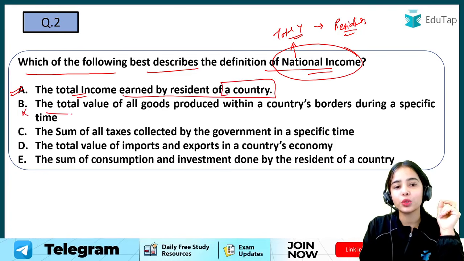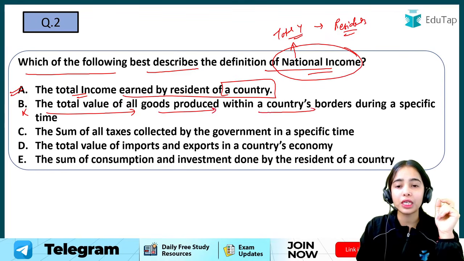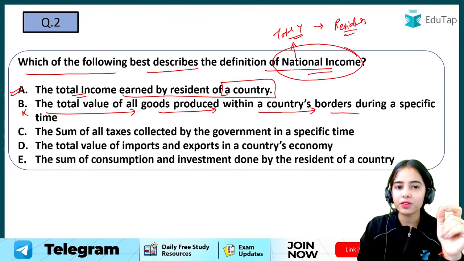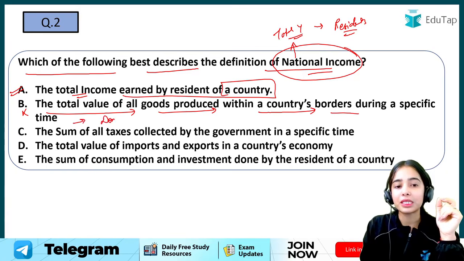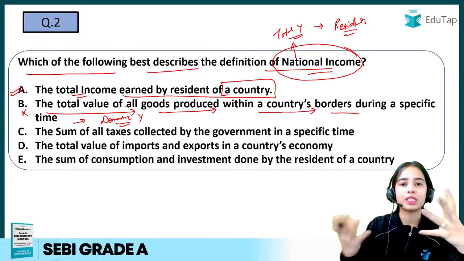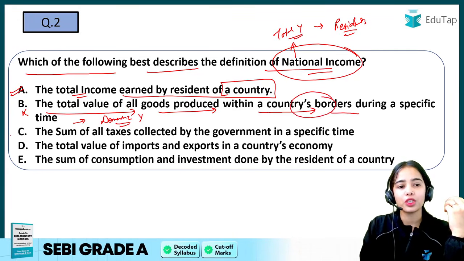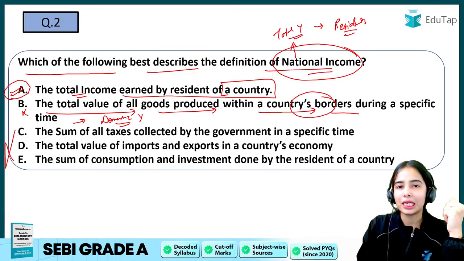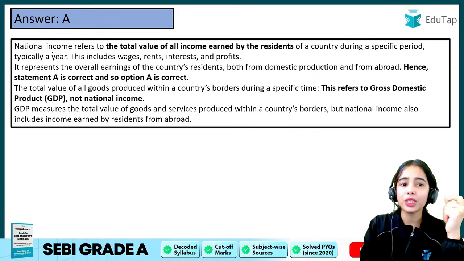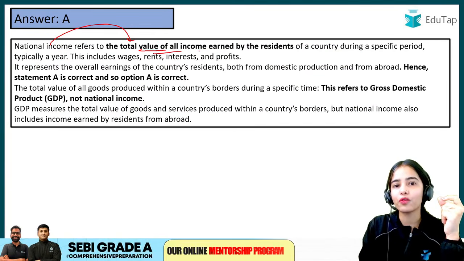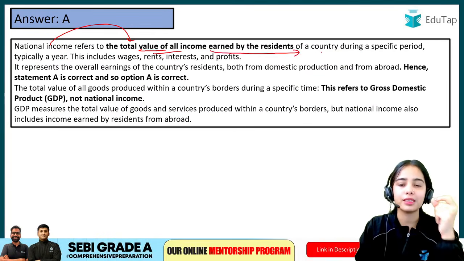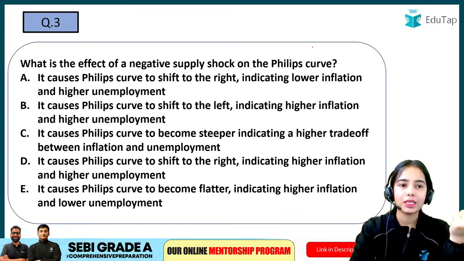B is not correct: the total value of all goods produced within a country's borders during a specific time. So this is about the domestic income, which talks about the production in the domestic territory within the country's border. So the other options are also not correct. Only A is the right answer. National income refers to the total value of all income that is earned by the residents of a country. So A was the answer.